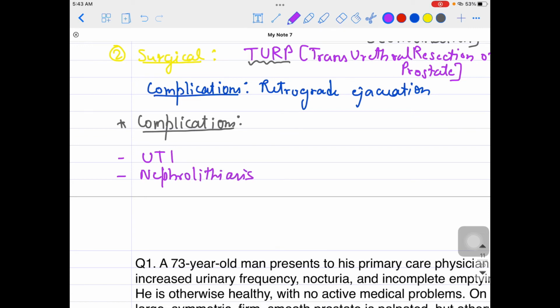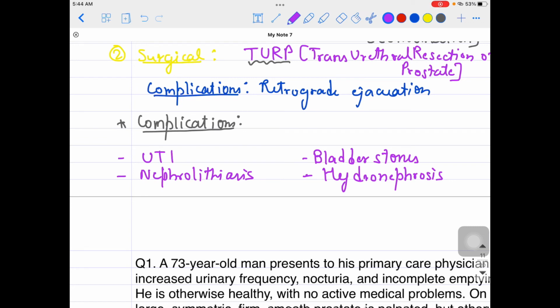Nephrolithiasis due to the retrograde flow of the urine back into the ureter and into the kidney. Then bladder stones might be there, that could be the possibility. Then in some patients there might be hydronephrosis. I told you in the initial part of this video as well, hydronephrosis due to the retrograde flow of the urine back into the ureters and then finally into the kidneys.